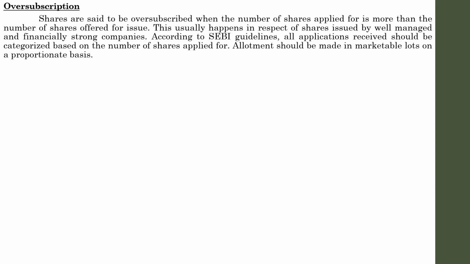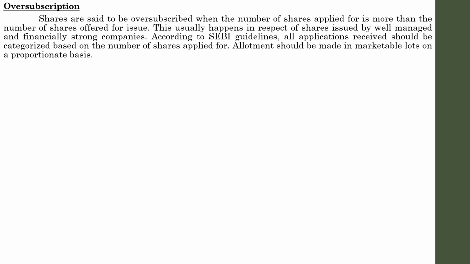In such a case, it becomes necessary to refuse the allotment to some of the applicants. For example, a company might have issued 1 lakh shares. Since the company is having a good image in the public, about 5 lakh applicants applied for the shares of the company. Can the company meet all the requirements of the applicants? No, because the company is issuing only 1 lakh and demand for shares was 5 lakhs. So the company can't provide shares to all the applicants. Such a situation is known as oversubscription.